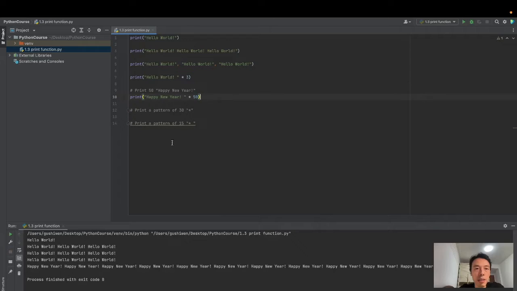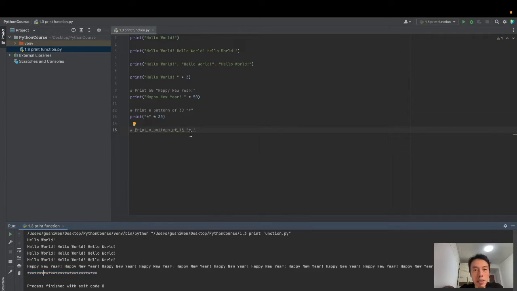Okay, Happy New Year. And how to print 30 asterisks? Print star times 30. Run the program again. Okay, we have 30 asterisks.